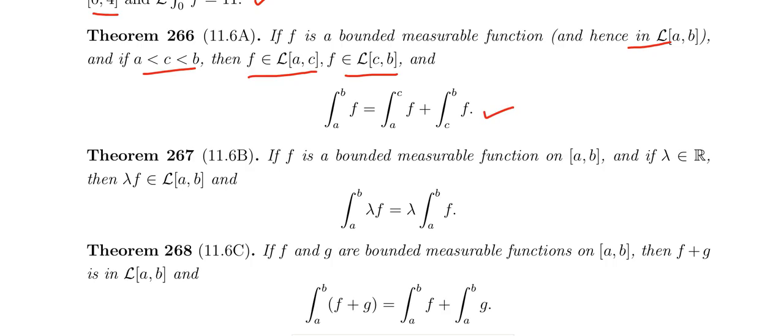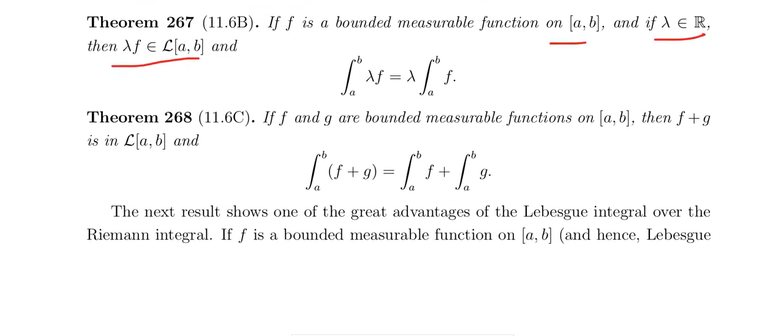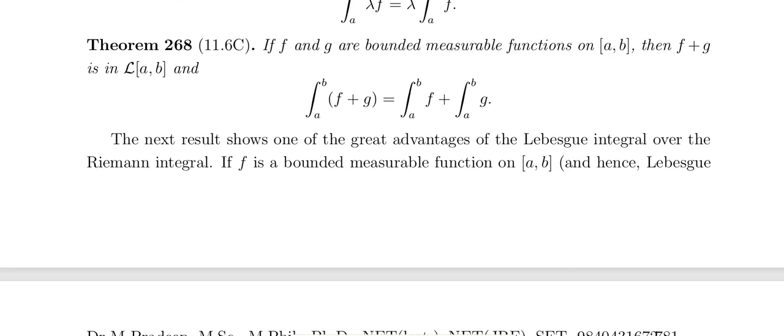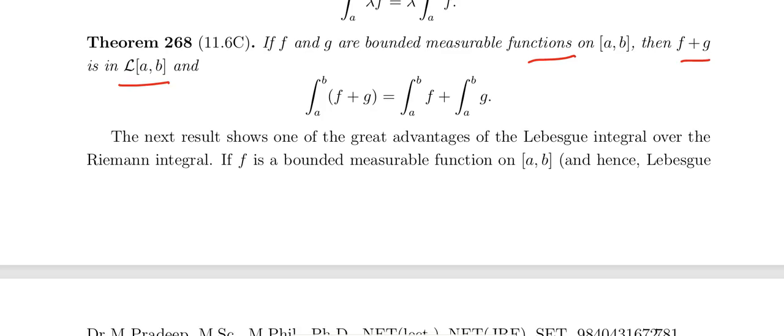And f is a bounded measurable function on a comma b, and lambda is any real number. Then lambda f is also Lebesgue integrable on a comma b. And if f and g are bounded measurable functions on a comma b, then f plus g is also a bounded measurable function, that is, Lebesgue integrable on a comma b. So a bounded measurable function is Lebesgue integrable.